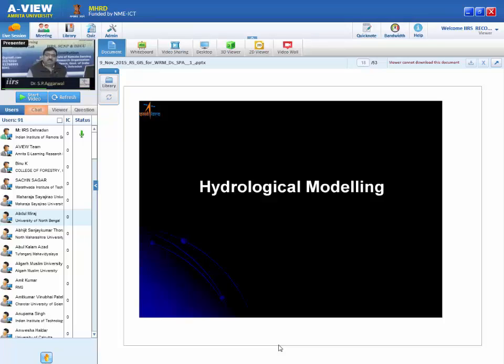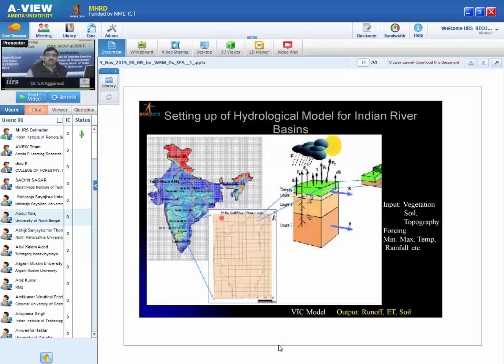Now let us try to understand how remote sensing and GIS help us in hydrological modeling. First of all, what is hydrological modeling? Hydrological modeling is the mathematical representation of hydrological phenomena, and it helps us to understand the process. Not only that, we can also simulate for the future. It is a really good tool to calculate how much water is coming in the river. Suppose a particular amount of rainfall occurs, how much water is coming to a particular point in the reservoir or at a particular cross section. It is not only to tell how much water is coming. If water flow is very high, then we can also predict the flood.